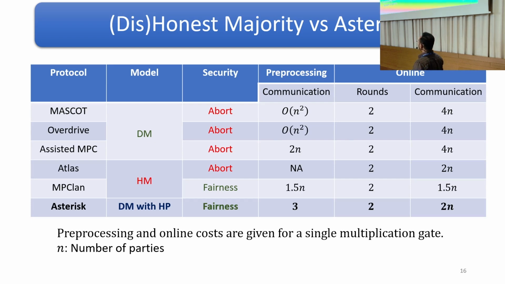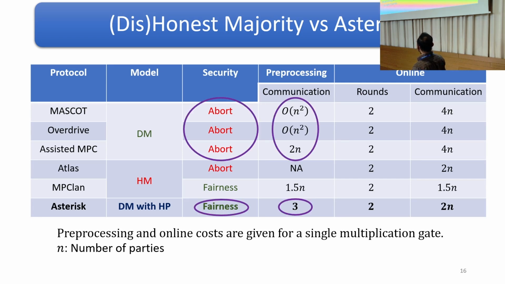For asymptotic comparison, we compare with state-of-the-art honest majority and dishonest majority constructions. We can see that in comparison to dishonest majority protocols, we are able to improve the security guarantee from abort to fairness while improving the pre-processing communication cost by at least the order of N. And when compared with honest majority, we are able to improve the resiliency and get close to dishonest majority without incurring any additional overhead.